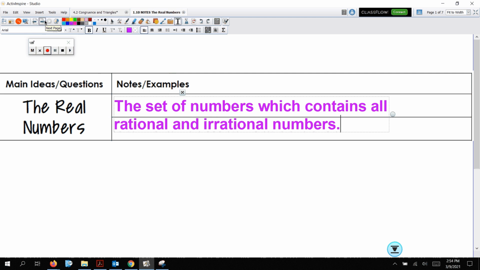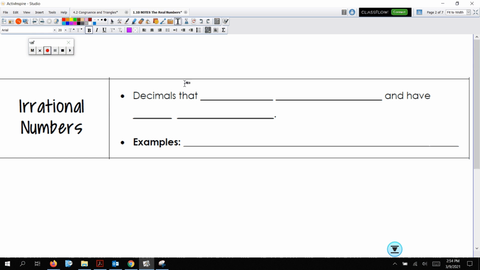And we go down the line and we want to talk about what's an irrational number. An irrational number has a decimal that never terminates, right? It doesn't end. It's a decimal that goes on forever. So it never terminates. Okay, that just means it goes on forever, and it has no repetition. So it doesn't terminate and it doesn't repeat.